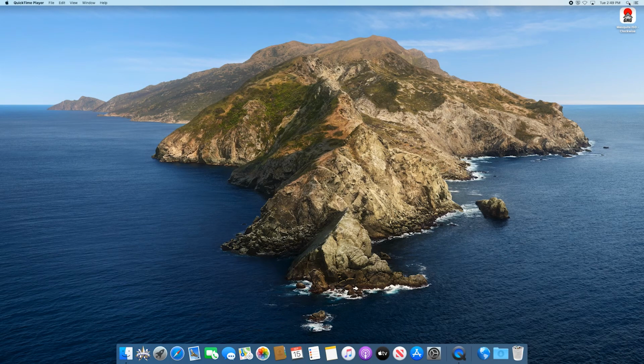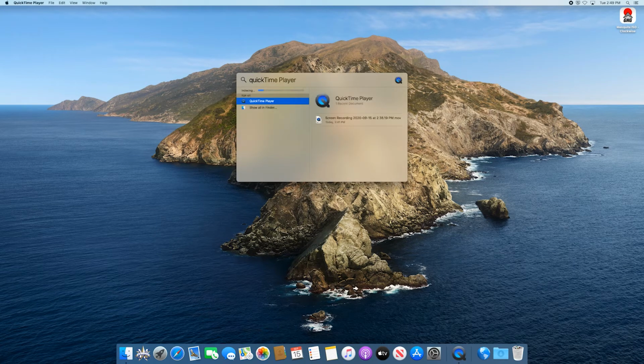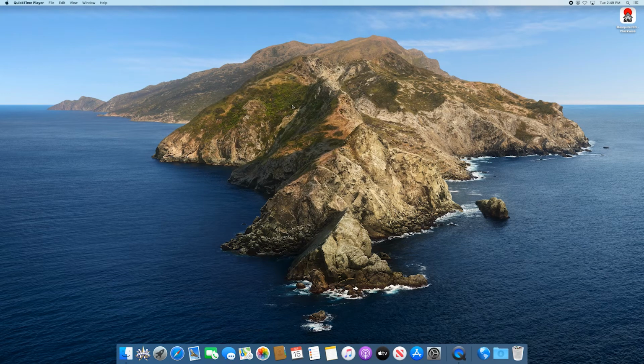Now we're going to open up QuickTime. We're going to go to the top right to the search icon and type in QuickTime. We're going to click the QuickTime option, double click, and nothing will pop up on your screen. But on the top left it will say QuickTime Player, and we're going to click File